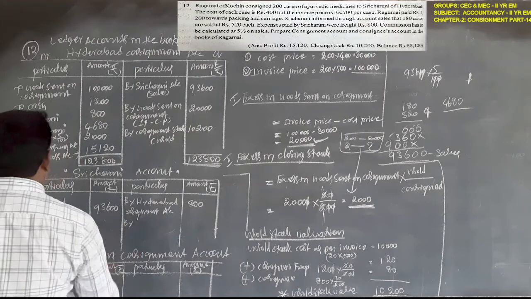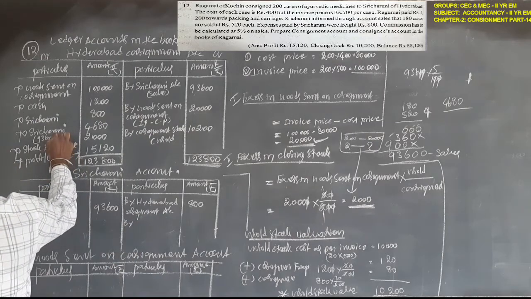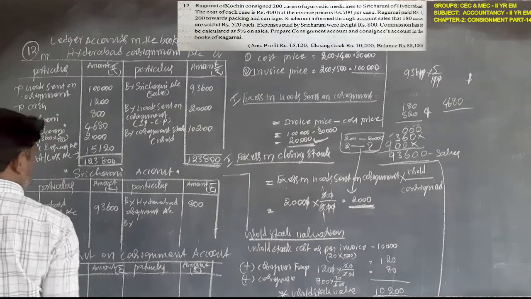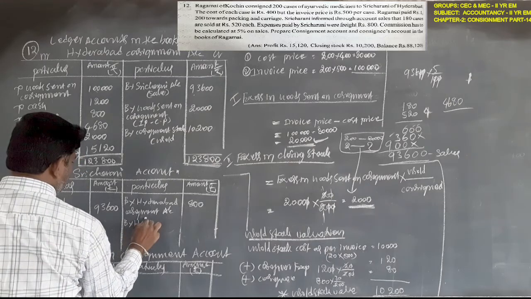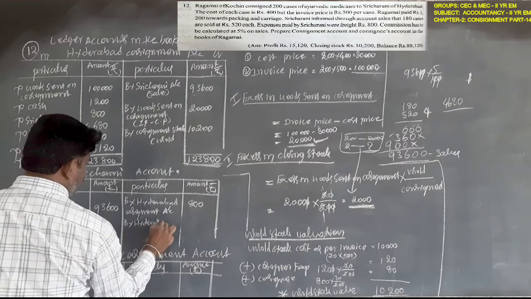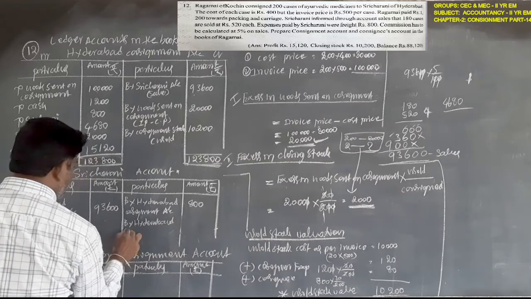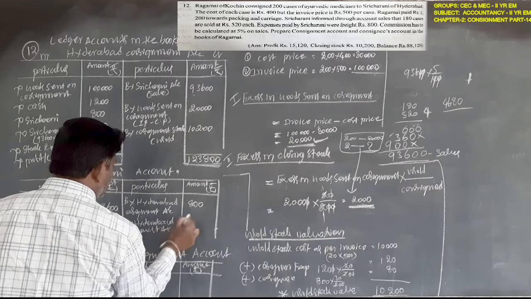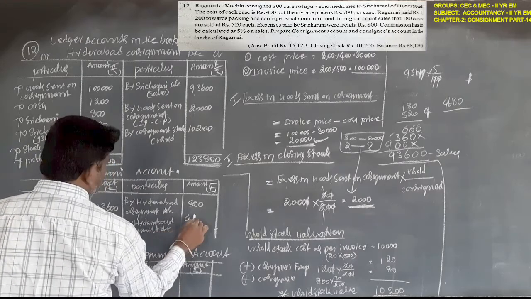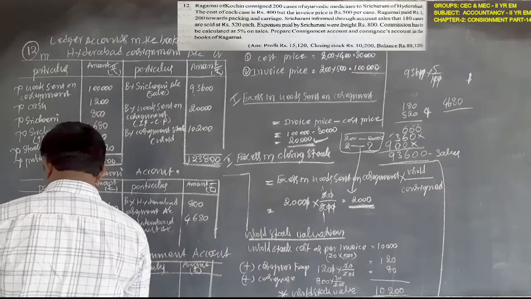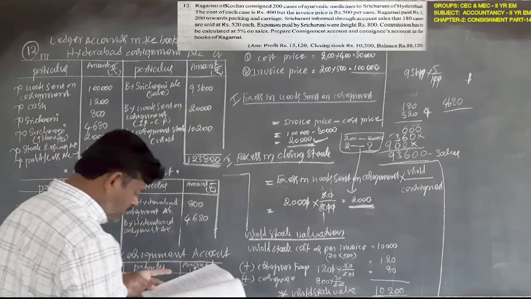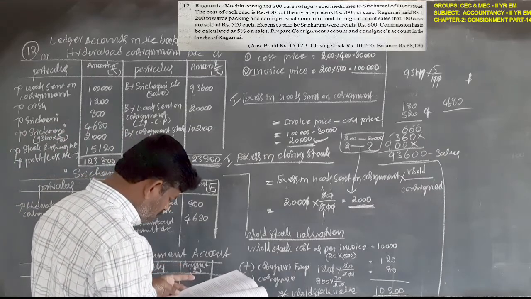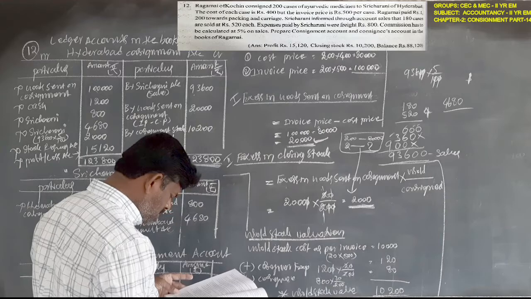By commission, here Sri Charani, here Hyderabad consignment, amount 4,680 rupees. In the problem, commission is calculated.